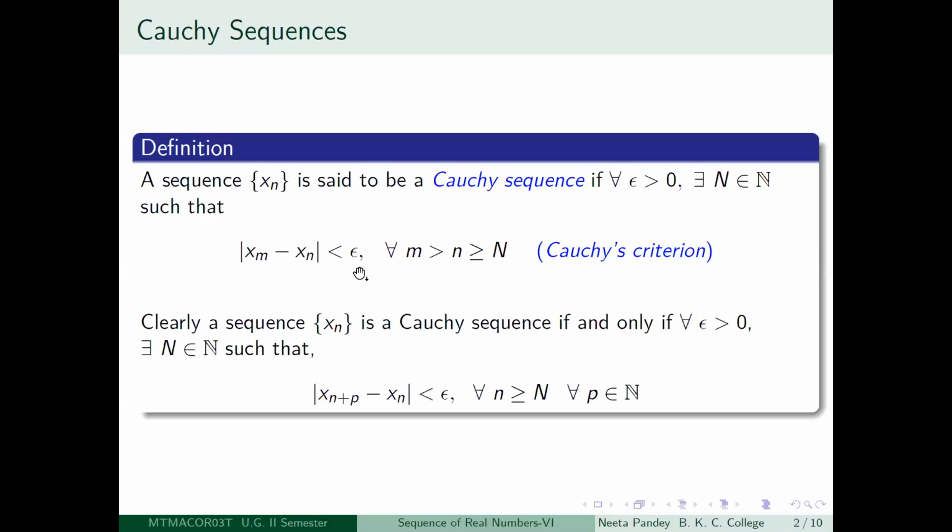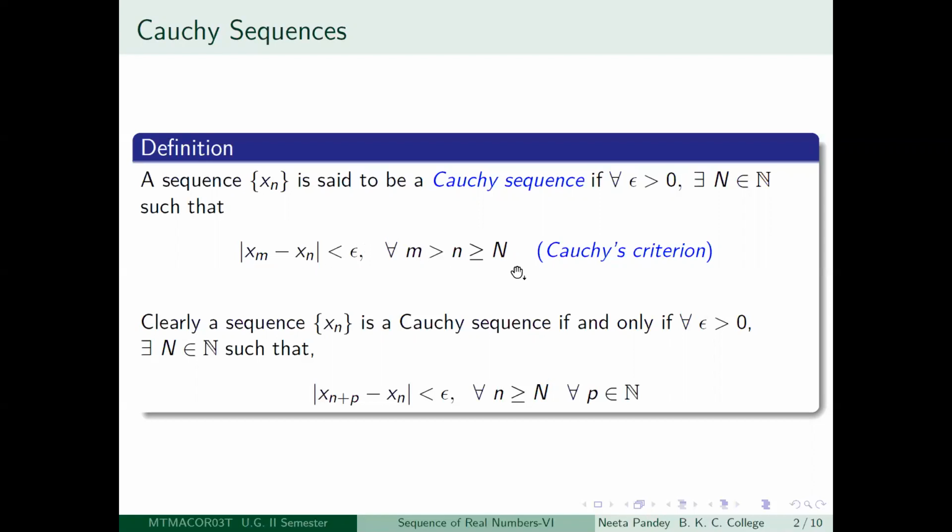So what we want to say is that the distance between two distinct terms will become less than epsilon after a certain term. To specify that, I have assumed that m and n are greater than or equal to that fixed term, and they are not equal. So if they are not equal, then one of them has to be greater than the other. So without loss of generality, I am writing the criterion as follows.